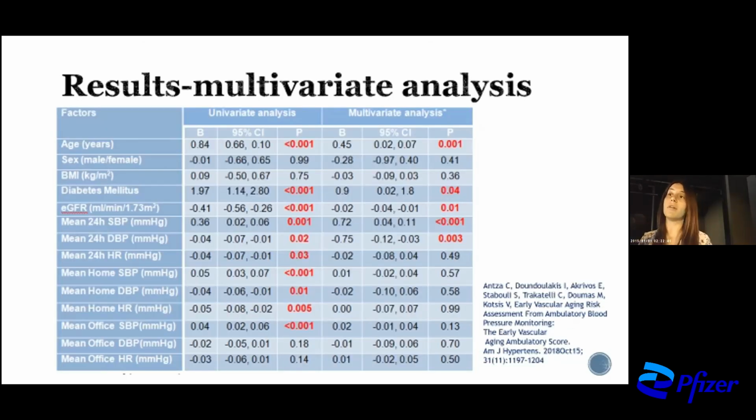However, in the multivariate analysis, you can see that except for age, diabetes mellitus, and eGFR, only parameters from the 24-hour ABPM remain statistically significant determinants of early vascular aging. And these parameters were the systolic blood pressure and the diastolic blood pressure.